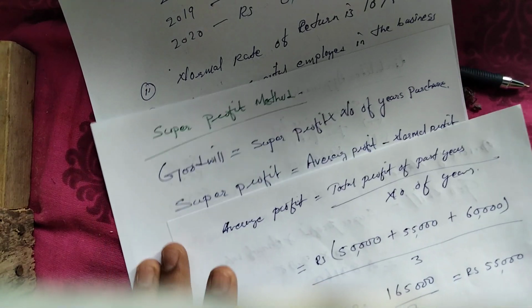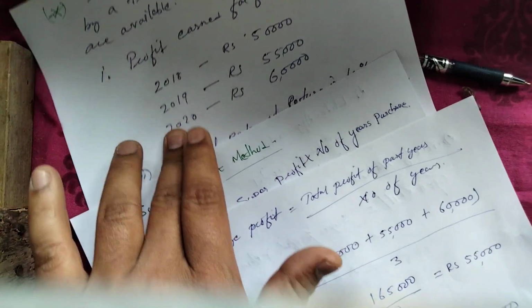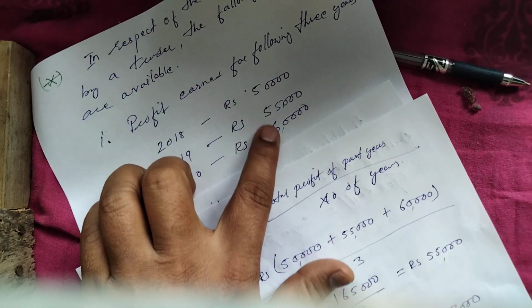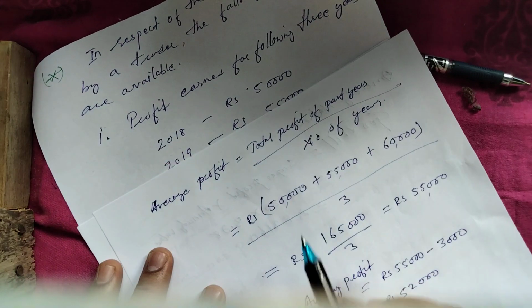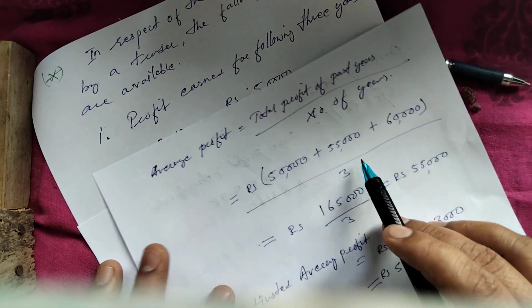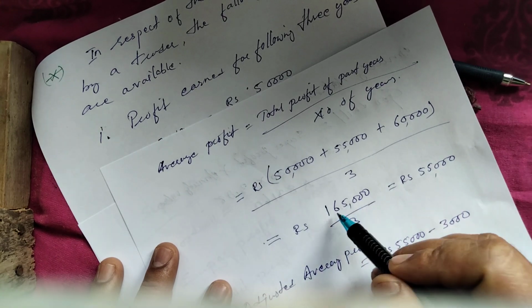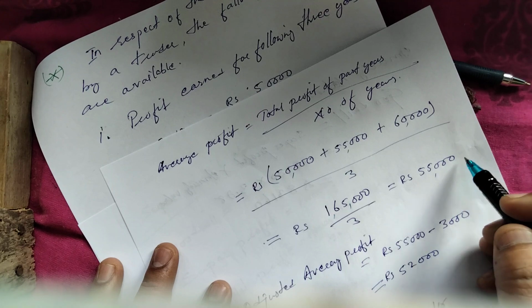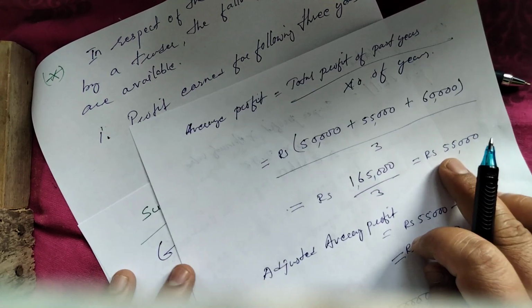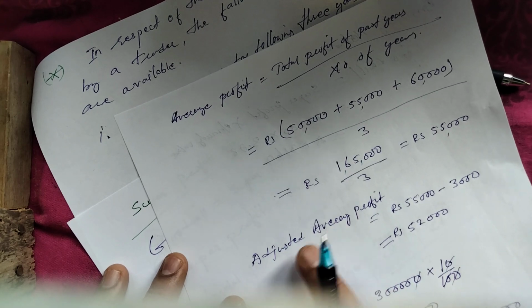Total profit for 3 years is given here: 50,000, 55,000 and 60,000, divided by 3. So it is 1,65,000 divided by 3, it will be 55,000. This is average profit. Now you have to adjust abnormal loss, abnormal income, everything.